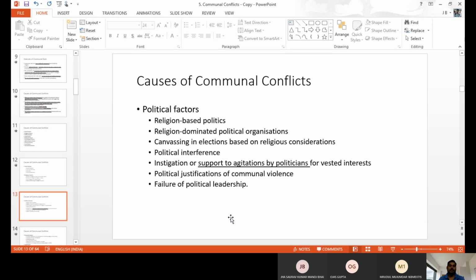And political interferences, instigation of support to anti-action of politicians, political justifications of communal violence, failure of political leadership. Okay, so these are the reasons, like failures of political leadership also. When a person fails in an election or in a meeting or in a small election, people are not able to tolerate the failure, and automatically they hurt the winner or others. So this is the political reason why we have communal violence in our society.